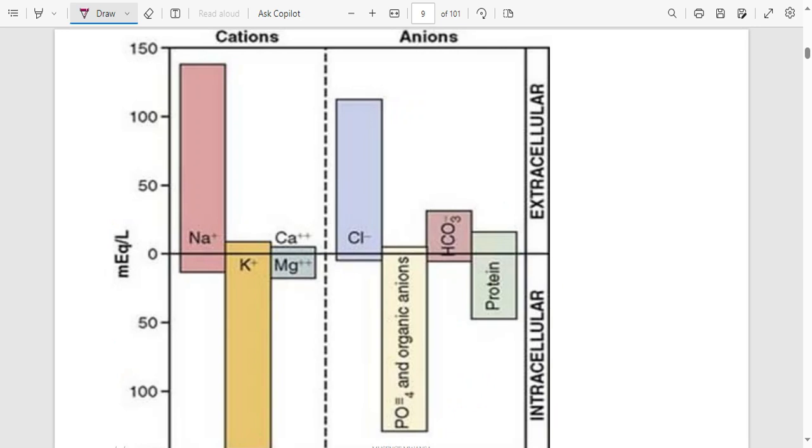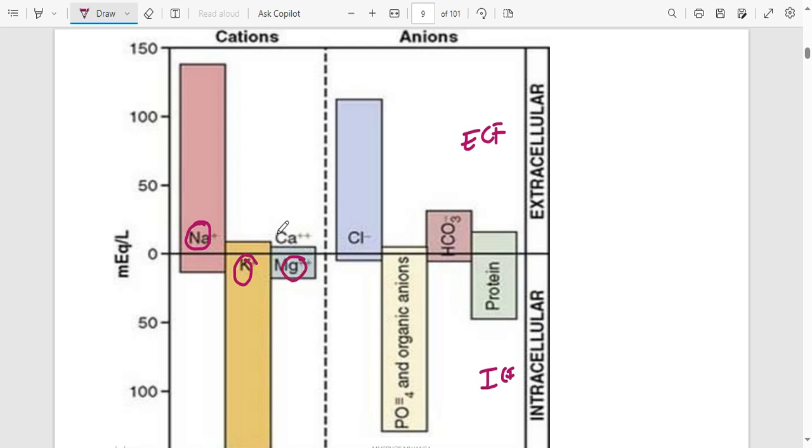See, this is what I'm talking about. You can see this is extracellular fluid, ECF, and this is the ICF. If you look at the cations in ECF, the major one is sodium, and then in ICF, the major ones are potassium and magnesium.